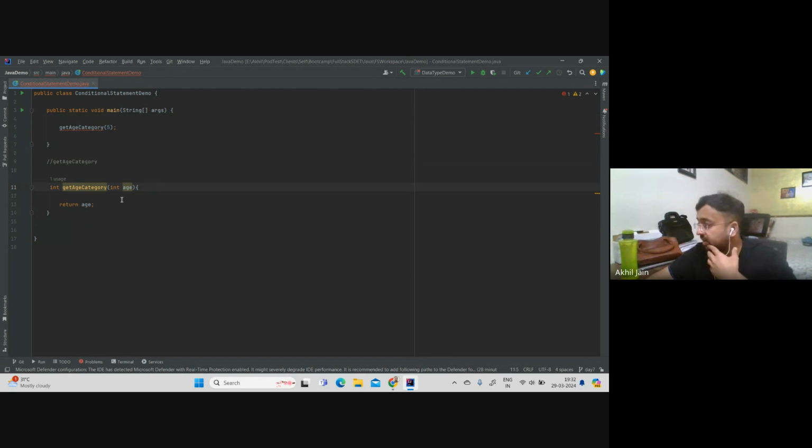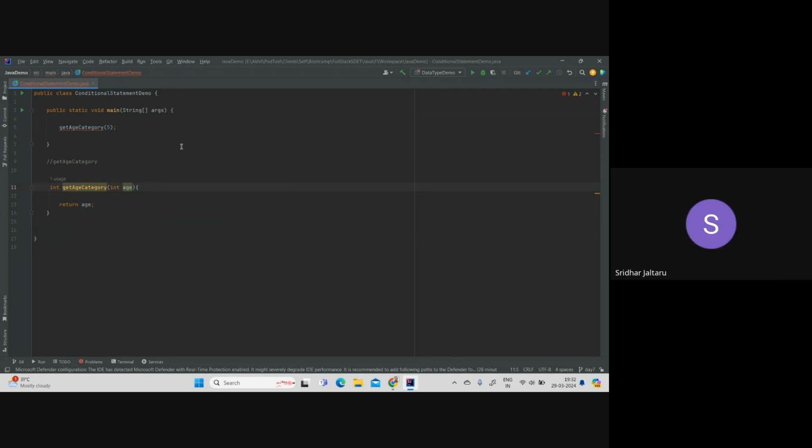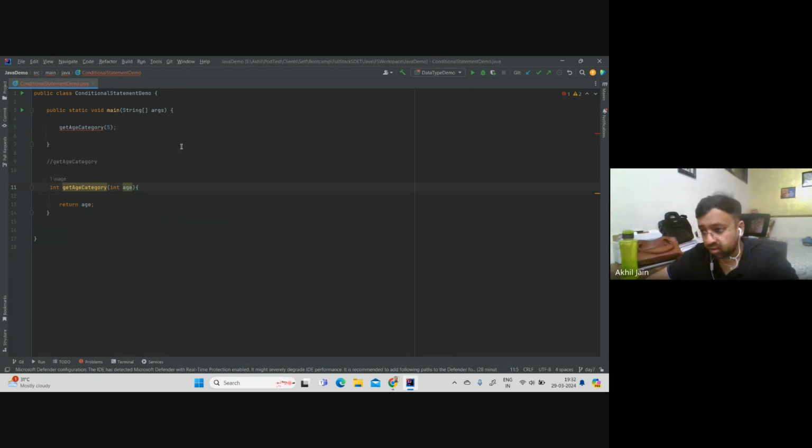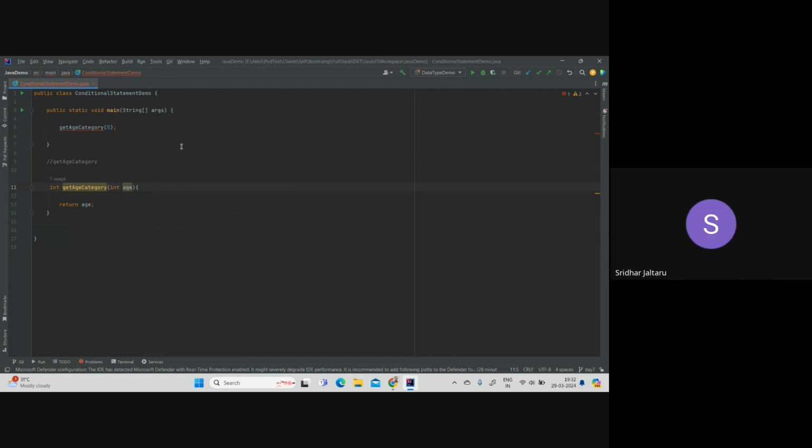How do you access a method of a class? What will you have to do for it? Let's say there was some other class, not this one, and you want to access a method which is sitting inside that class. How do you do it? You create the object, the instance of the class, right?